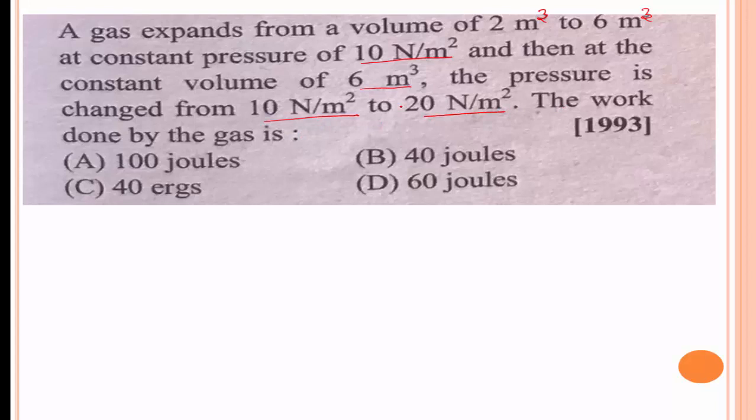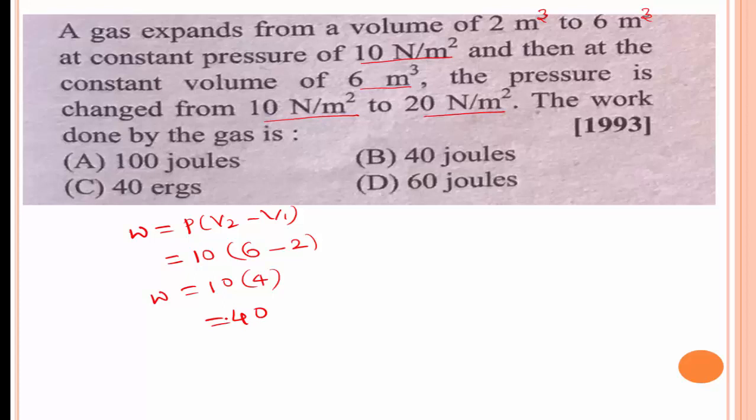We know the formula. When the pressure of the gas is kept constant, the work done by the gas is W is equal to P into P2 minus P1, which is a formula to find the work done by the gas. Here the pressure is 10 Newton per meter square, P2 is 6 meter cube, minus P1 is 2 meter cube. Then W is equal to 10 into 6 minus 2 is 4, that is 40 joules.